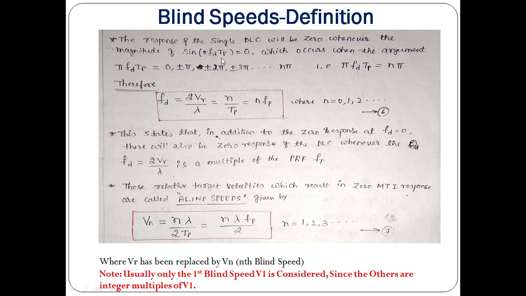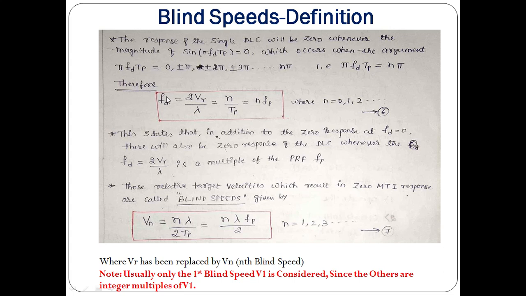Only when this argument, pi fd Tp, satisfies certain values. When this pi fd Tp equals 0, plus or minus pi, plus or minus 2 pi, an integer multiple of pi, say n pi, where n can take a value from 0 to infinity. When this argument satisfies these values, then this function gives 0. In general, this argument pi fd Tp is equated to n pi. That means whenever an integer multiple of pi is substituted in this equation, we get a 0.